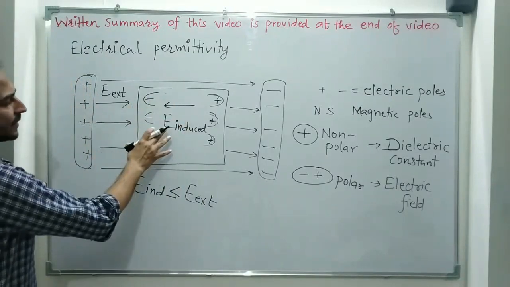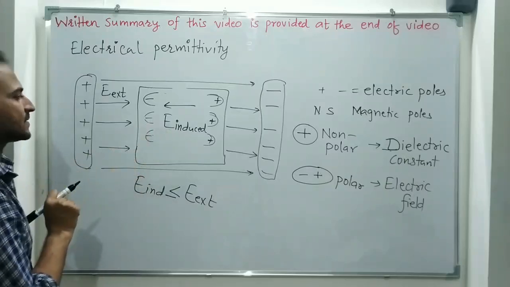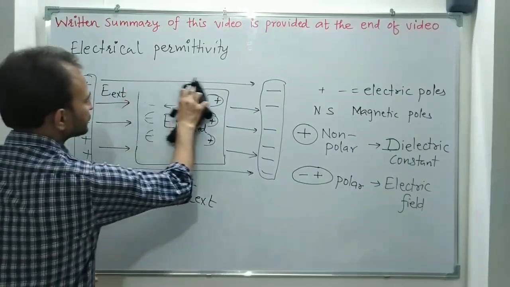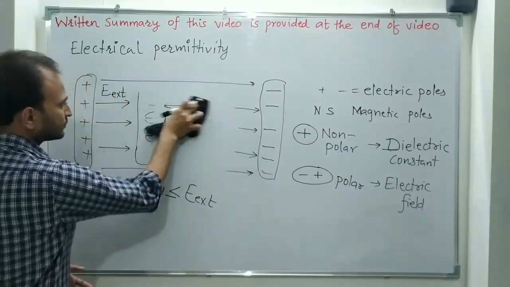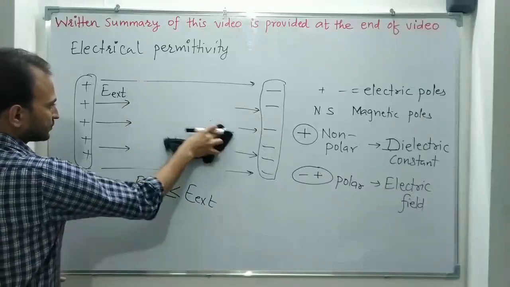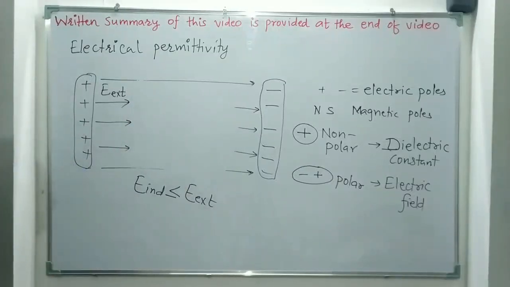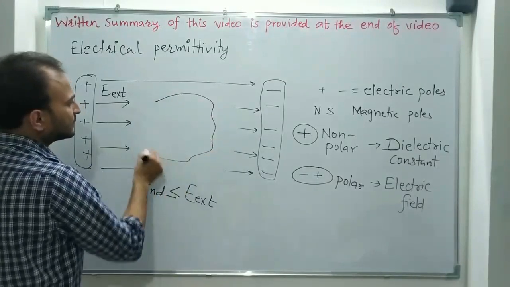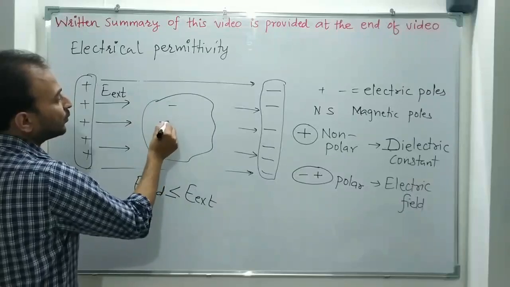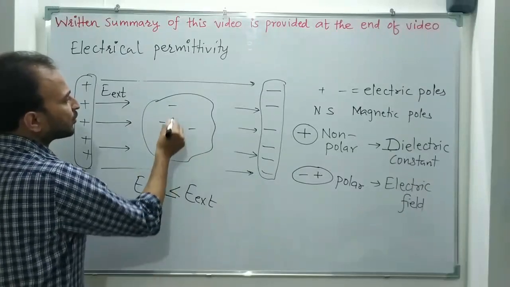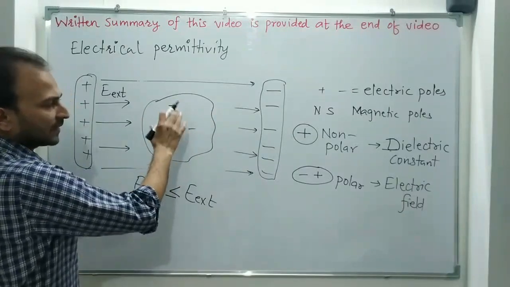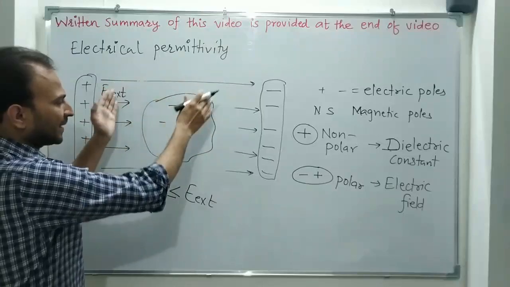Instead of dielectric material, if we place a conductor, maybe copper or aluminum, then they have negative free electrons and positive immobile charges. These negative electrons, in the absence of an electric field, keep roaming around in the material.